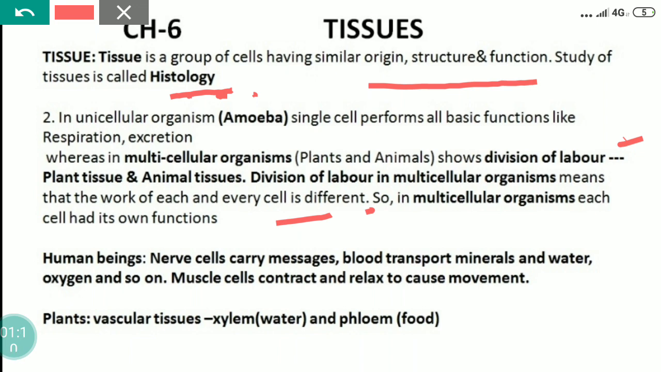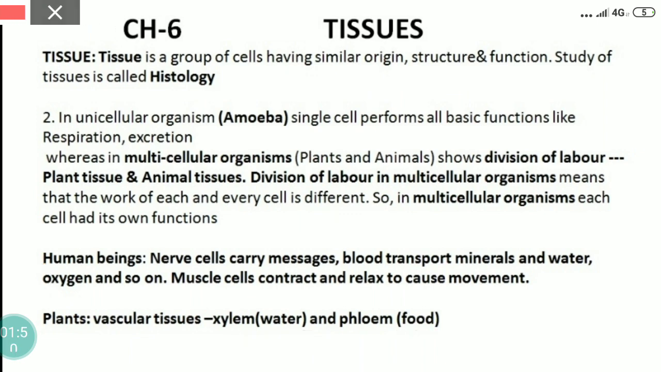Most of these cells are specialized to carry out a few functions. Each specialized function is taken up by a different group of cells. Since these cells carry out only a particular function, in plants, xylem and phloem are there for the conduction of food and water. But in human beings, nerve cells carry the messages. Blood transports minerals, water and oxygen. Muscle cells contract and relax to cause movement. It means that a particular function is carried out by a cluster of cells at a definite place in the body.